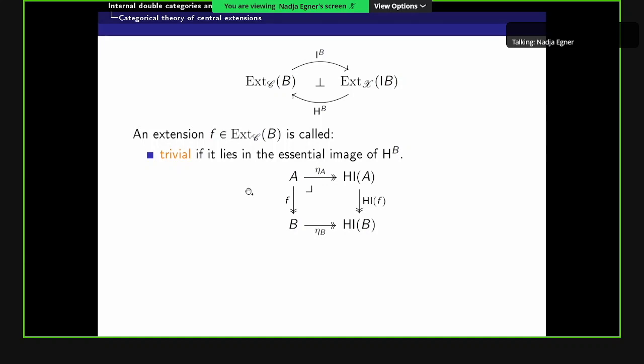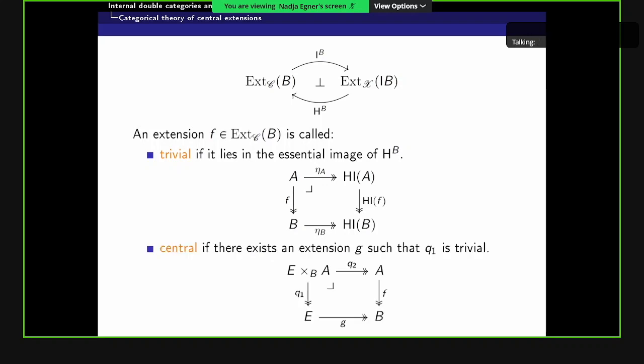So if we think of X as a subcategory which is easier to understand than the whole category C, then we can think of the trivial extensions as the extensions coming from this subcategory. And we call the extension F central if there exists another extension G such that the pullback of F along G is trivial. Here I denote the pullback by Q1.